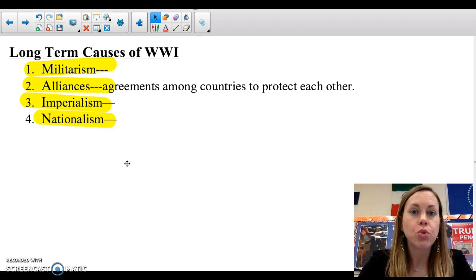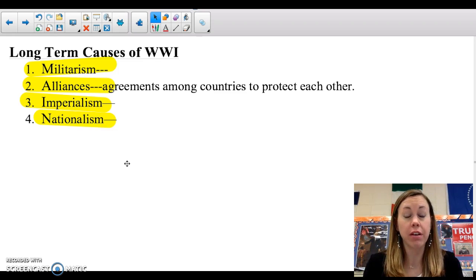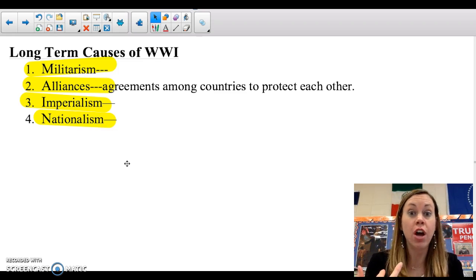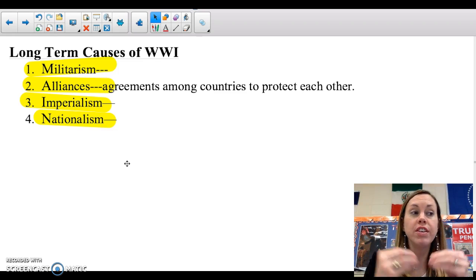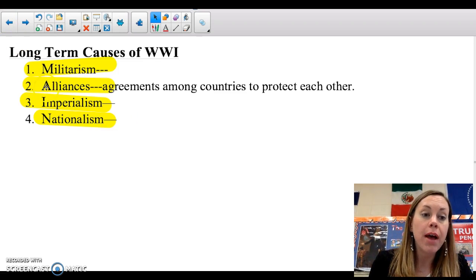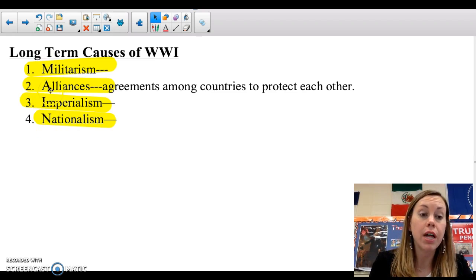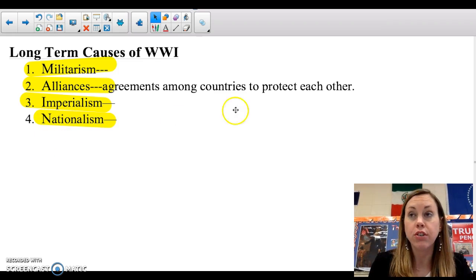That will lead us into war also, as the Russians develop this hate for Austria-Hungary because they are not Slavic. They're not Russian, and they're not from Serbia, the cousins of Russia. They hate Austria-Hungary because of what they're doing to the Serbs. So this is I hate this other group because they're not like me. It spells M-A-I-N, Maine. So the long-term causes: militarism, alliances, imperialism, nationalism.